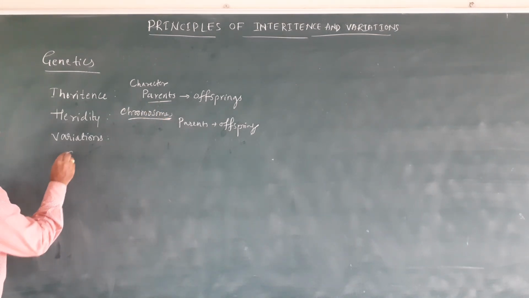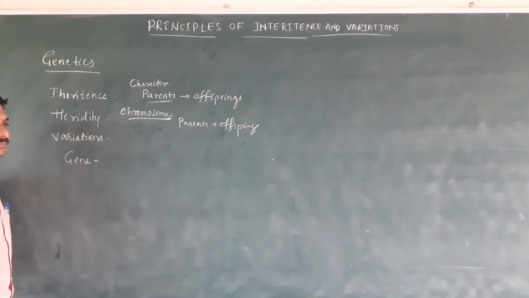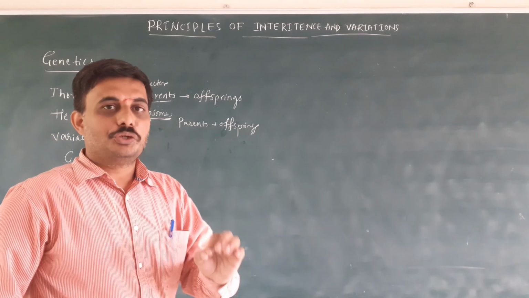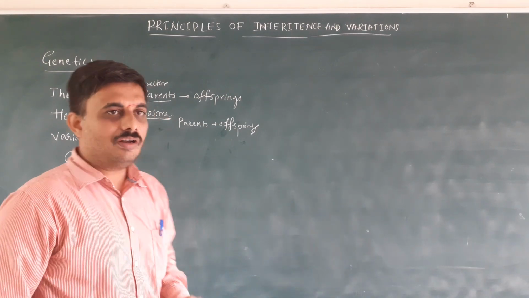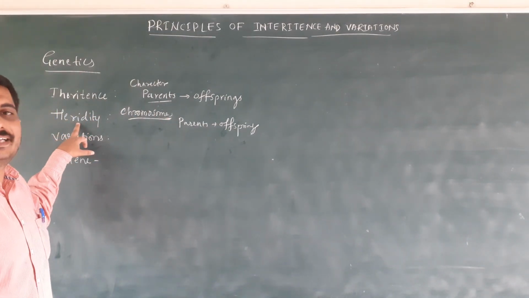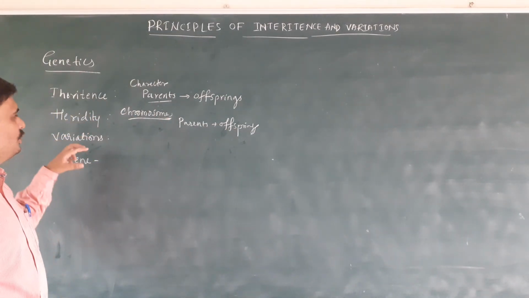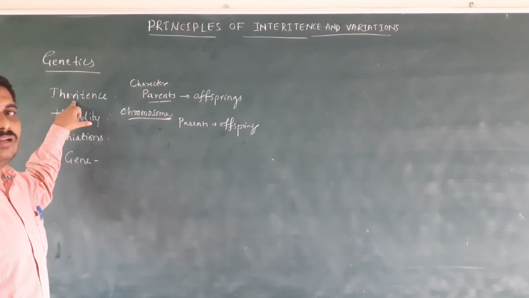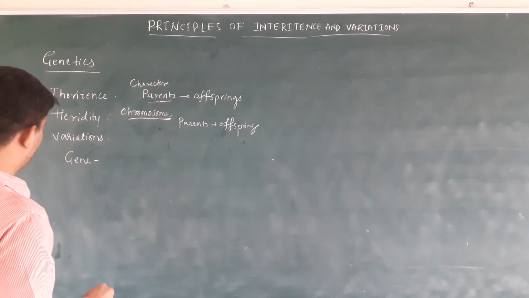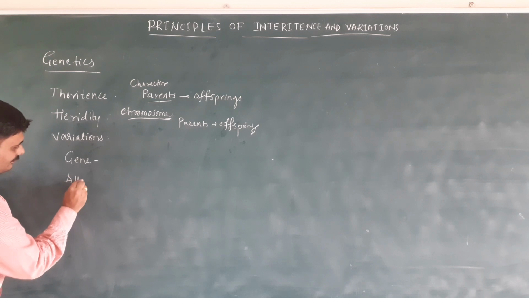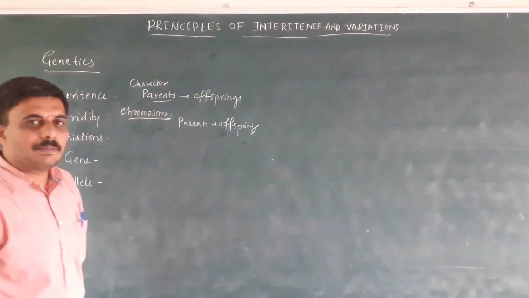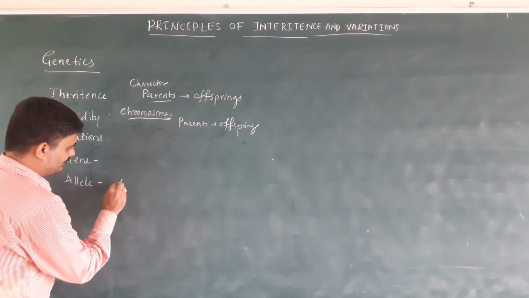Then what is a gene? A gene is a unit of inheritance, or a unit of heredity. Then what is an allele? An allele is a pair of genes.